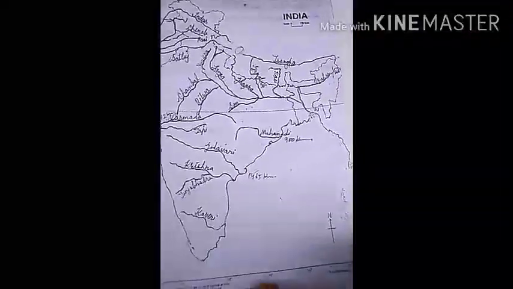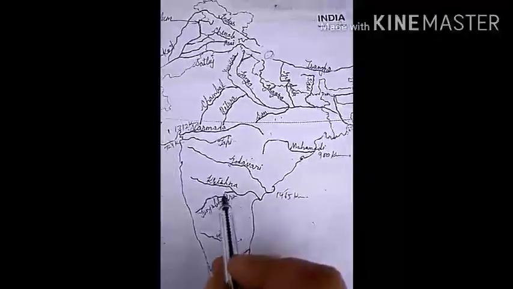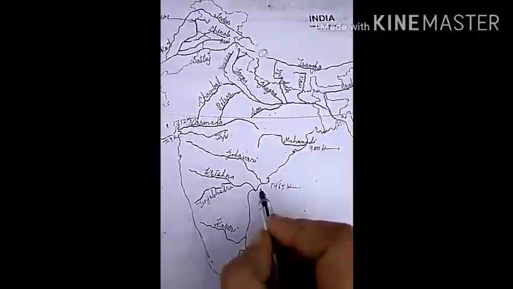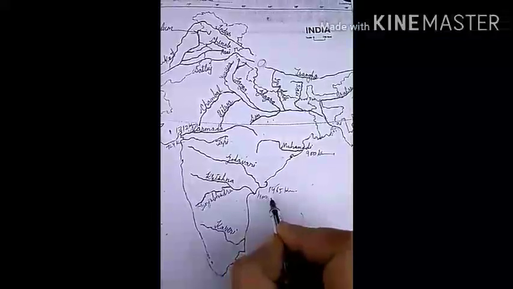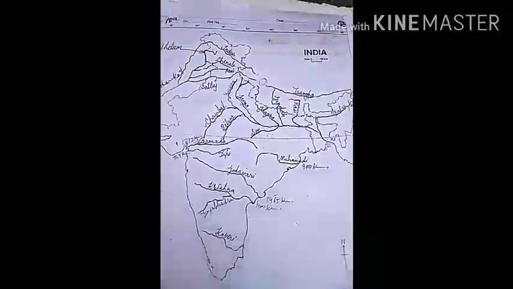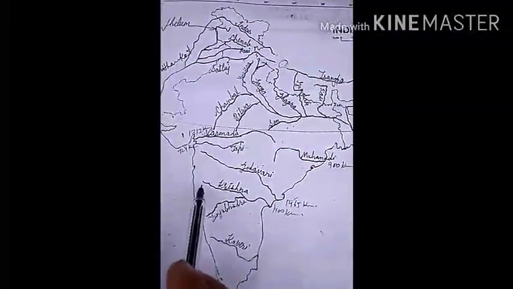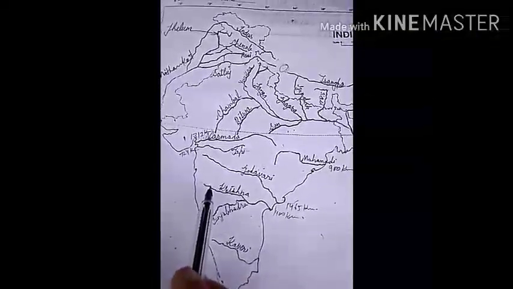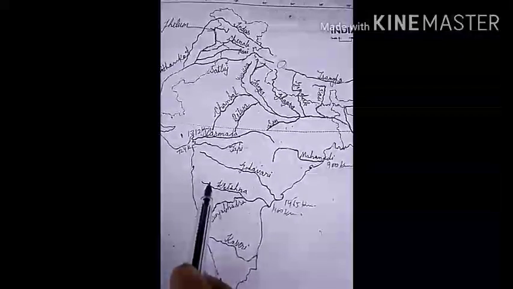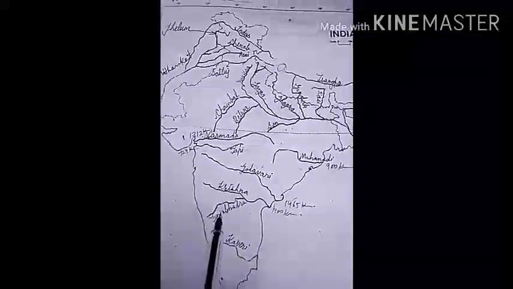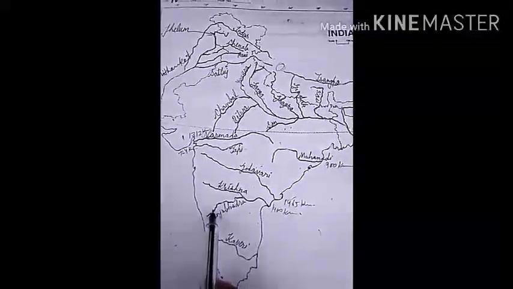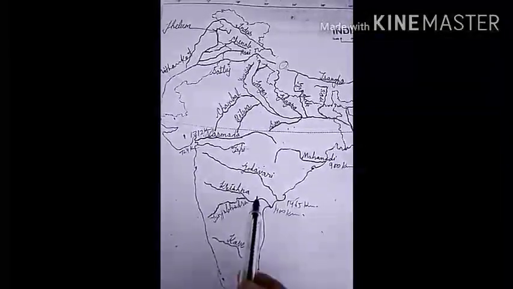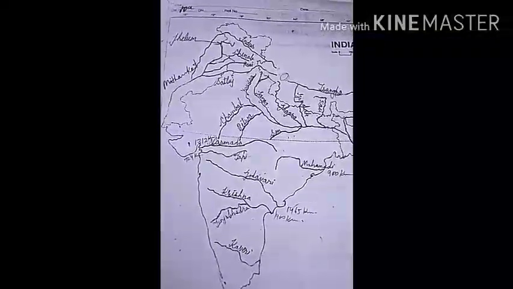After it, Krishna River. The length of Krishna River is 1400 km. It rises from a spring near Mahabaleshwar. And its main tributaries are Tungabhadra, Koyna, Ghataprabha, Musi and Bhima.